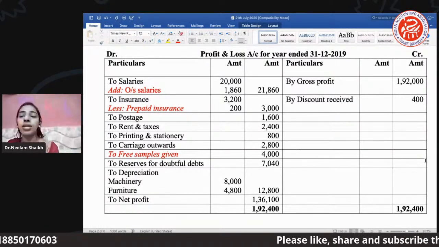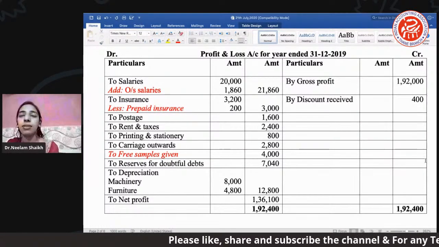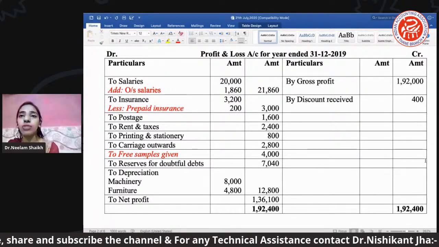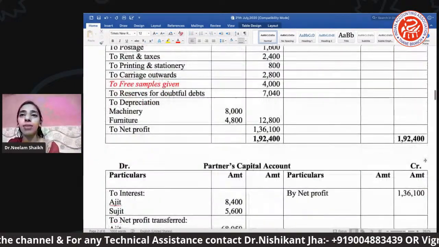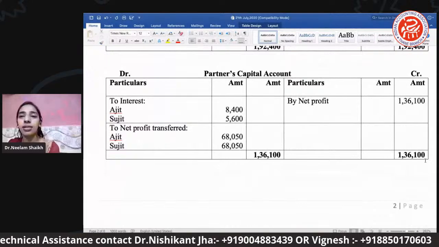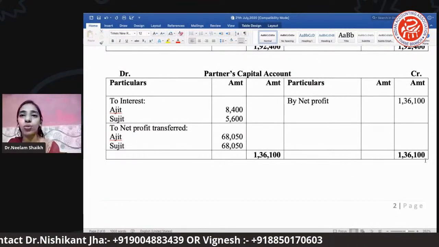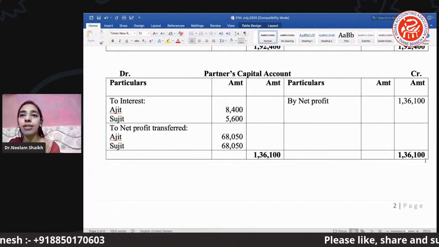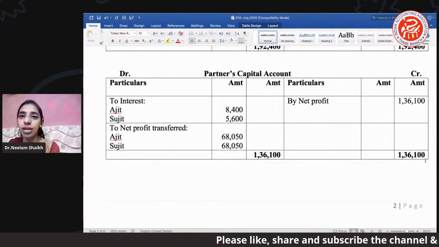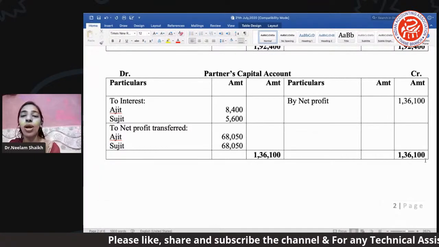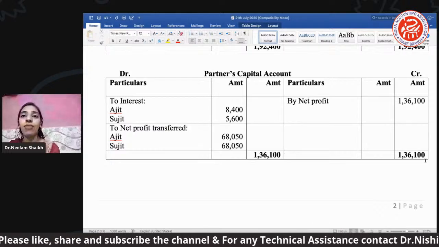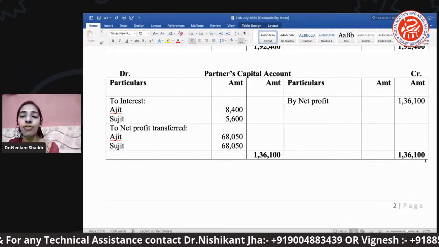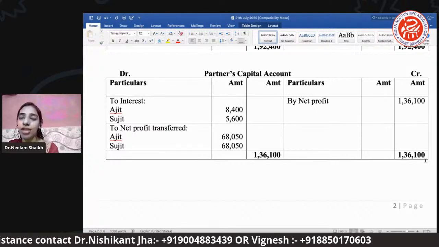So here in the next part you can see the partners capital or current account. Why? Because when we read our trial balance, I have shown you we were having a capital balance. हमने कैपिटल बैलेंस को पार्टनर कैपिटल अकाउंट में नहीं लाया है, हमने कैपिटल बैलेंस को डायरेक्ट बैलेंस शीट में ले गए. But what we did, whatever the net profit which you will be getting from your profit and loss account, that net profit we have brought on the credit side.